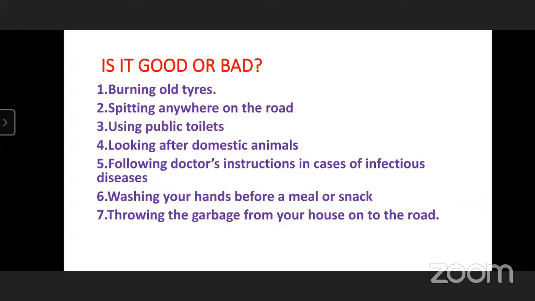It will cause pollution, and it will not be good for our community. We will be safe as a person, but it will give problems to others. So it is not a good thing. As we are caring for our own health, we should take care of other people's health also. Do you understand now?